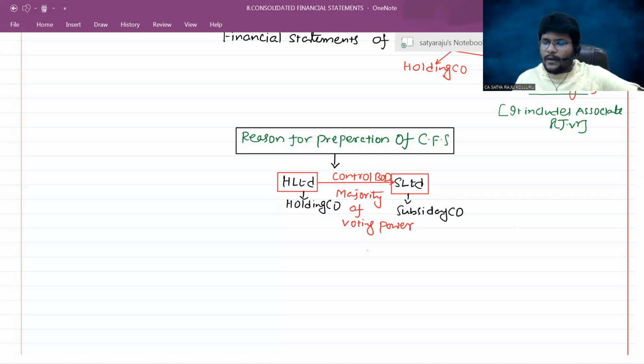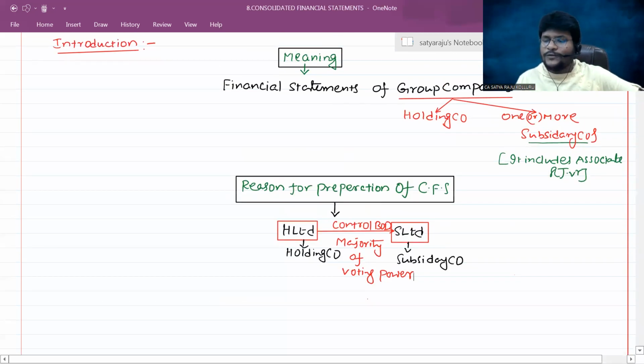Now, sir, do you know what is the meaning of associate? Associate means a company is having substantial interest in the other company, or it is holding greater than 20% of the voting power in the other entity. Then we can call it investor and associate. You already know joint ventures and the venturer relationship. Okay, just leave it.